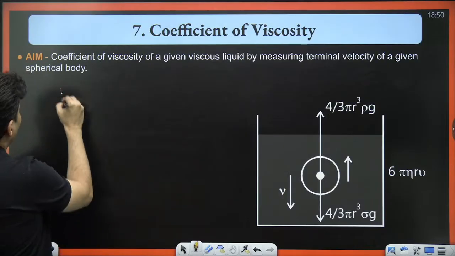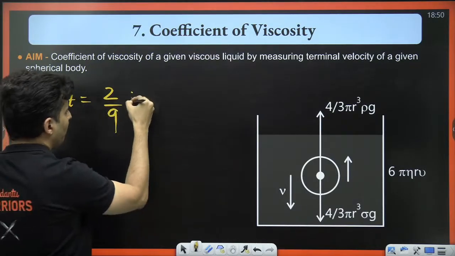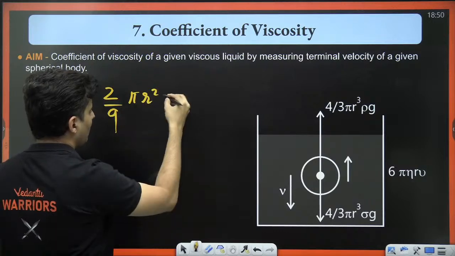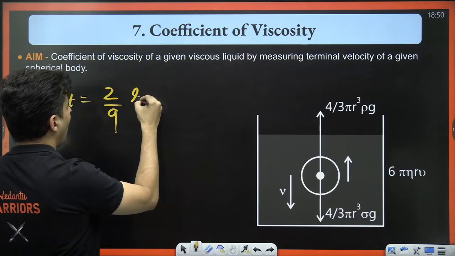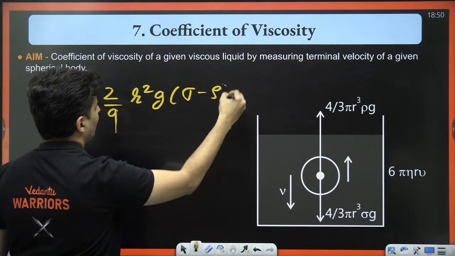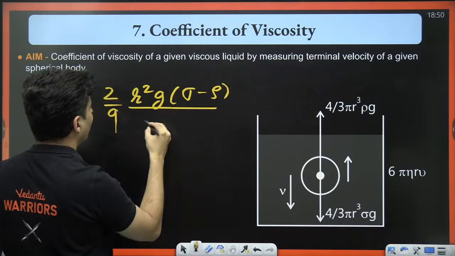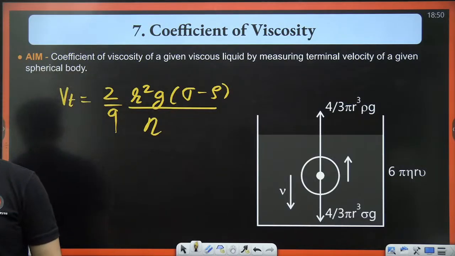The formula for terminal velocity is 2 by 9 r square g (sigma minus rho) by eta.